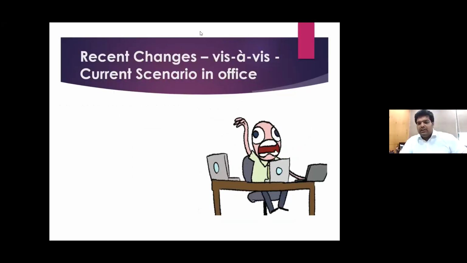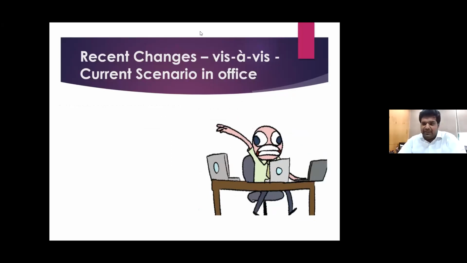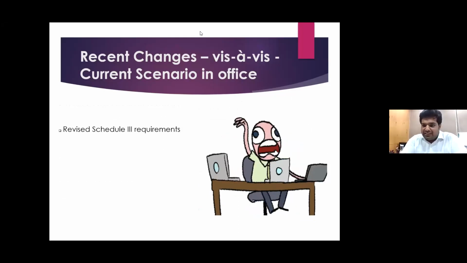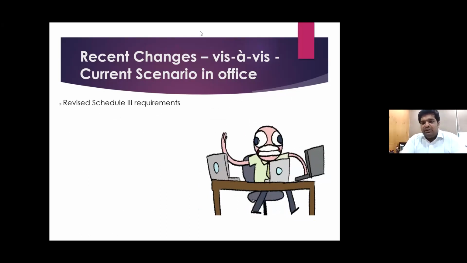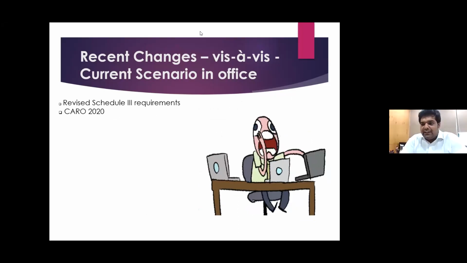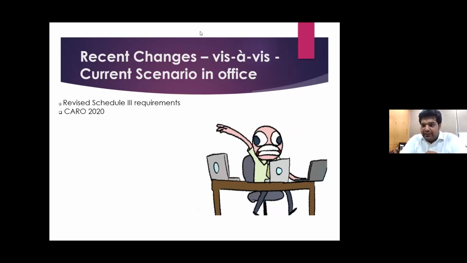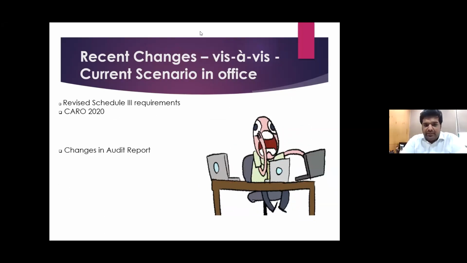So now, yes, we all are busy in our offices. There are so many changes happening. As I said, we have no time to stand and stare. I think we'll just discuss what is happening now. Revised Schedule 3 requirements are there. We all know they have been exhaustive. Coupled with CARO 2020, there are major changes. It has led to a lot of changes in the audit procedures. A lot of times we have revisited the audit because of these disclosures. So these are the major changes.